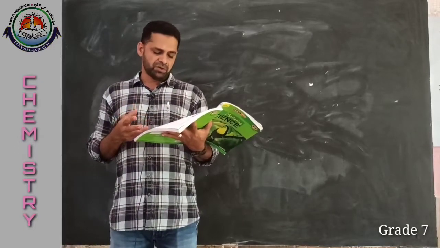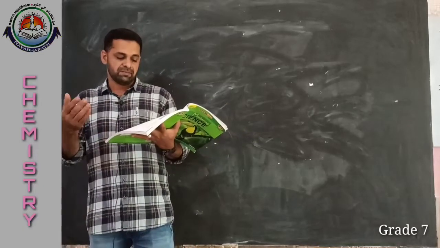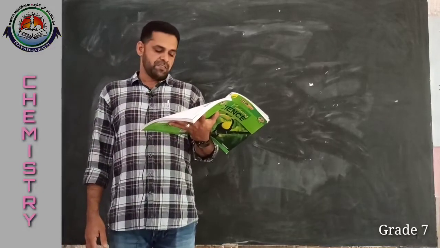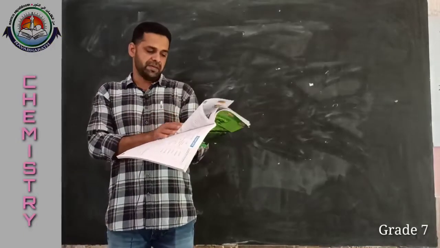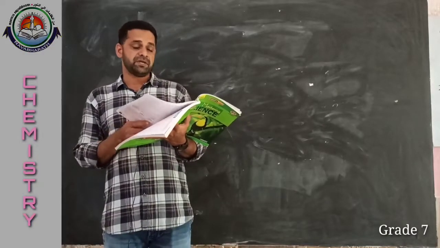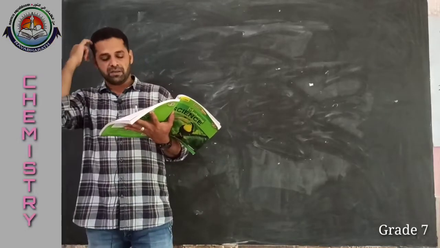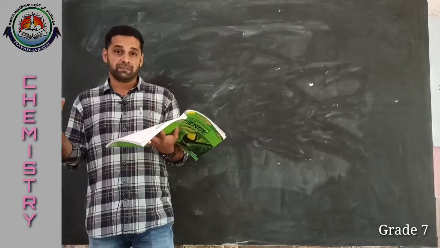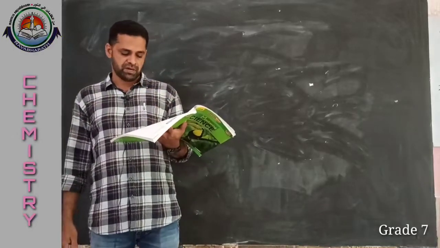Then, what is the process of removing the burrs from fleece called? That is called combing. Then, name any two breeds of sheep found in India. That is why I told you, on page number 25 you can see different breeds; six types of breeds are given. So you can write any two, that is Lohi, Marwari, Patanwadi, and many others. Six are given here, so any two you can write.